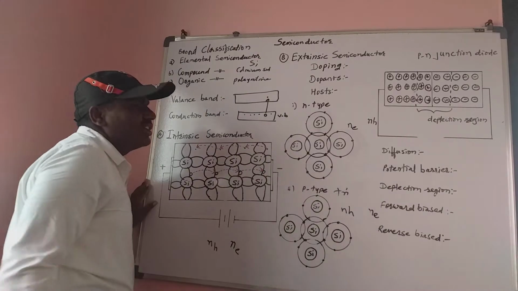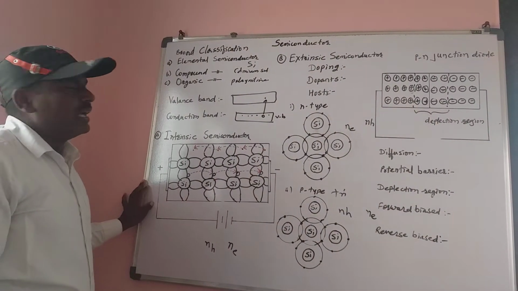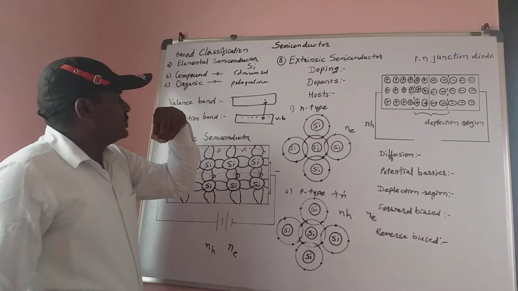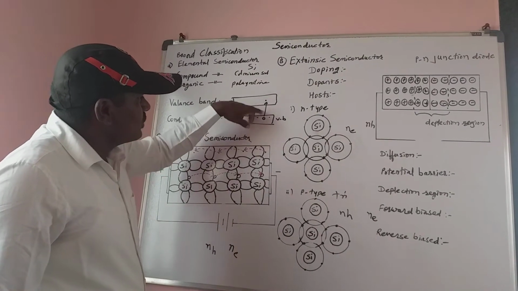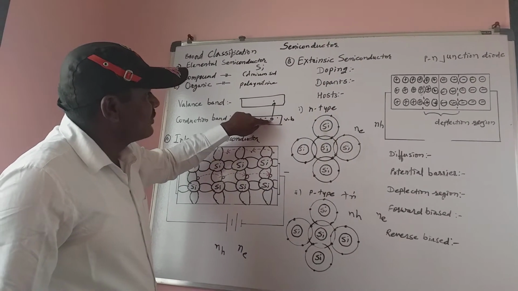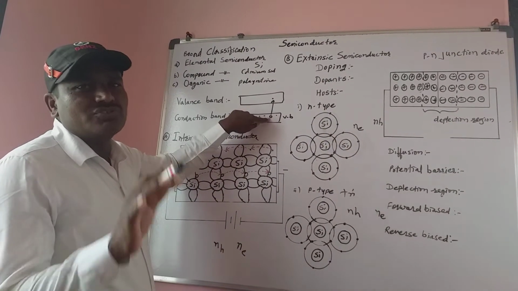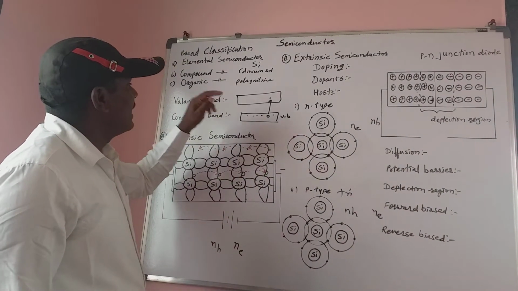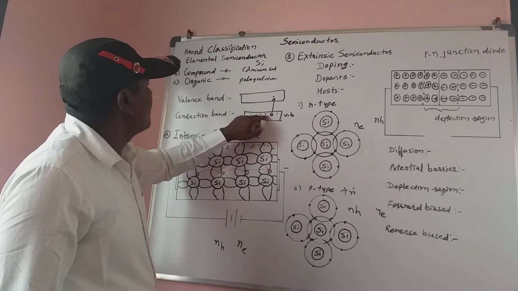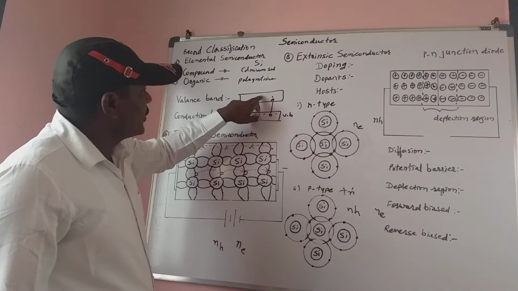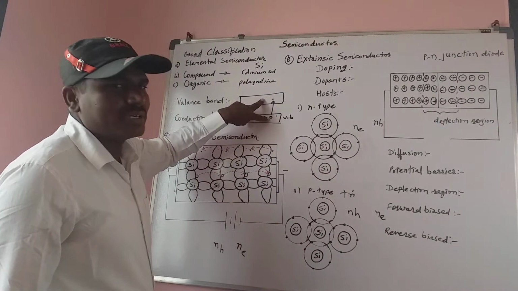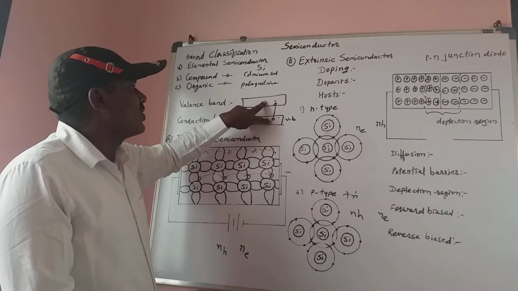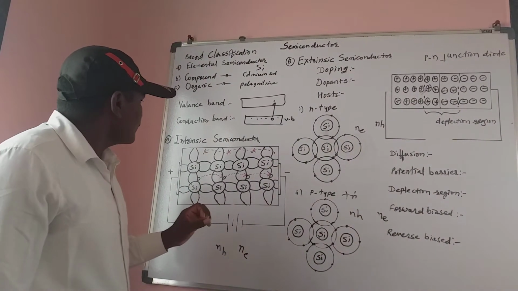That vacancy is called a hole. Since it is a lack of electrons, the charge on the hole is an effective positive charge. When valence electrons travel from the valence band to the conduction band, a vacancy is created, and that vacancy is called a hole.